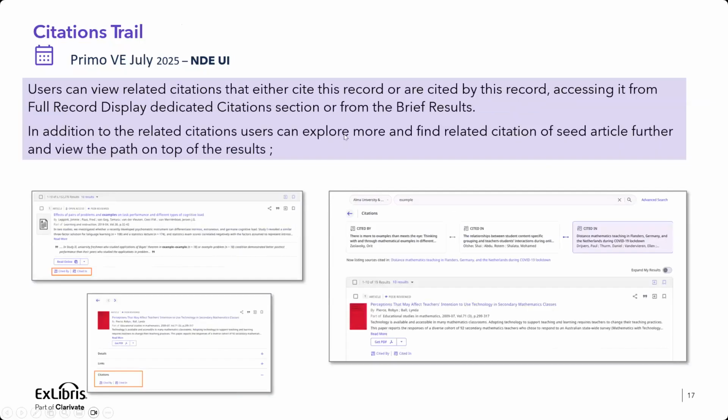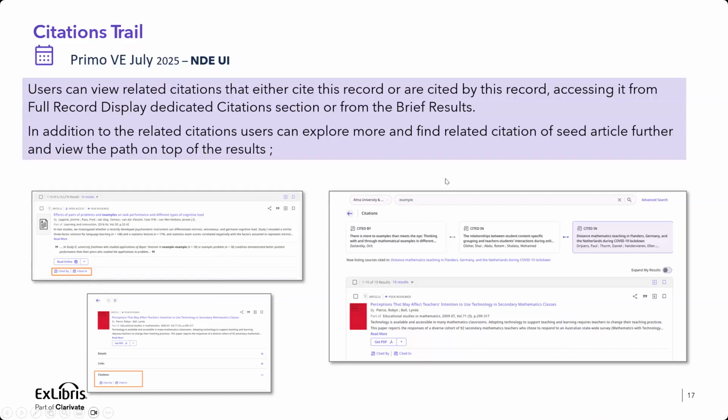Citation trails. Citation trail is also available from the July release in the NDE UI. You can see that the user can navigate into the citation trail from the brief results. This will be the look and feel. This is the design. Below the availability line, there will be the cited by or cited in. Now it's very clear. I remember when we launched it in the existing UI, the icons were not so clear, so we put the cited by or cited in down there, available for the user to go ahead and explore and see the citations of that article.